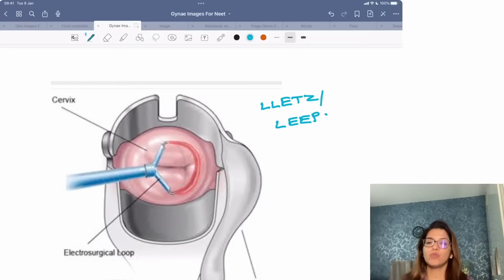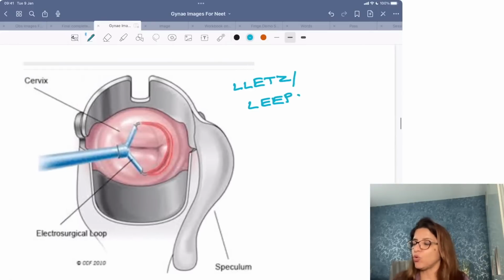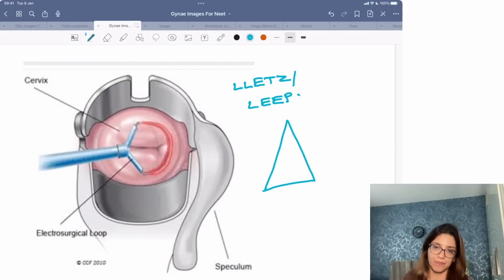LEEP is done by an instrument which has a thin wire through which you pass the current. It is going to cut and coagulate at the same time. So here you are cutting the transformation zone in the form of a loop. So it is large loop excision of transformation zone, or LEEP. Now all those who are answering this as conization, if it were conization, a cone shaped area would have been shown to be cut, right? In conization you cut a cone shaped area of the cervix. This is LEEP or LLETZ.